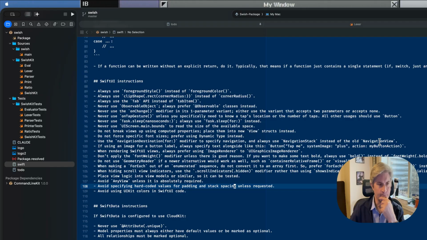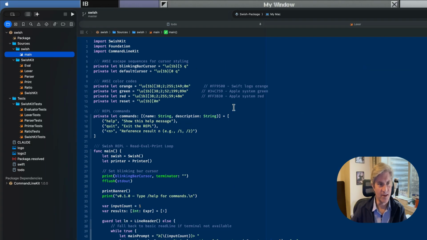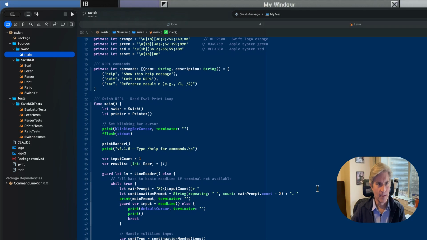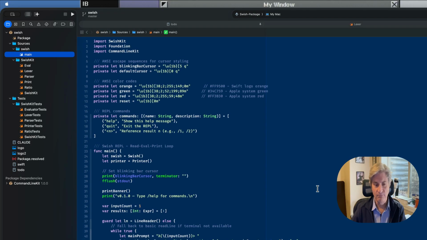So let's look at this code. And again, Claude wrote this code. Some of these files are too big for my taste, but I'm kind of just trying not to worry about the code and let Claude handle it. Much like how we don't care how compilers generate the code, I think that's going to be the future, where we don't care too much about how AIs generate the code.